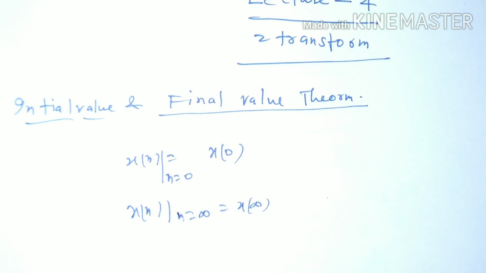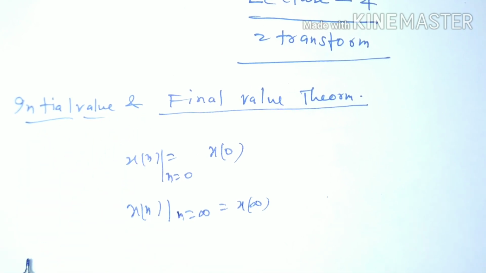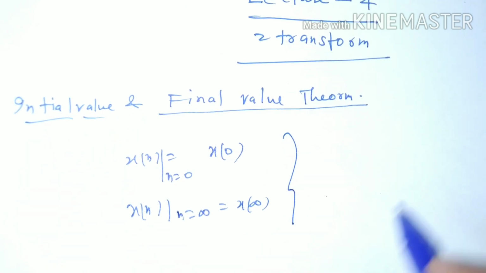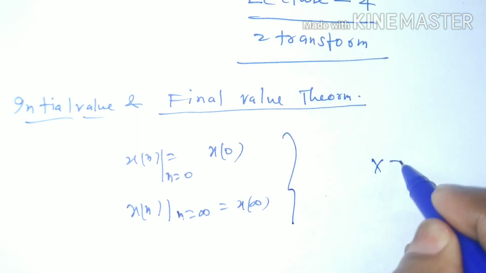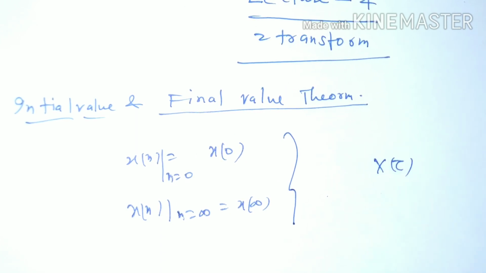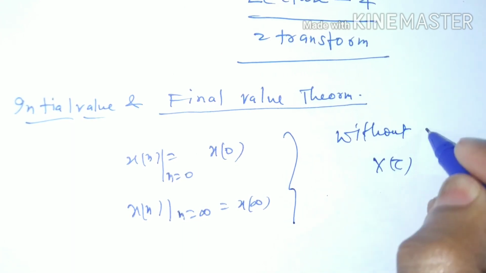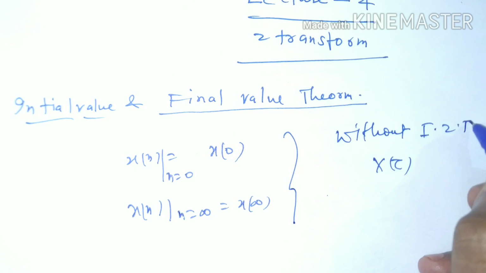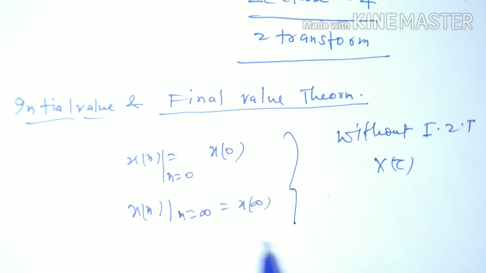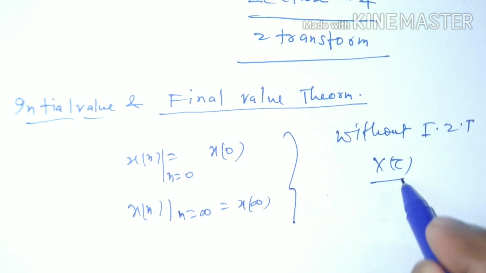So what can we find from this theorem? We can find from this theorem that, without inverse Z transform, we can find initial value and final value of any signal with the help of its Z transform.